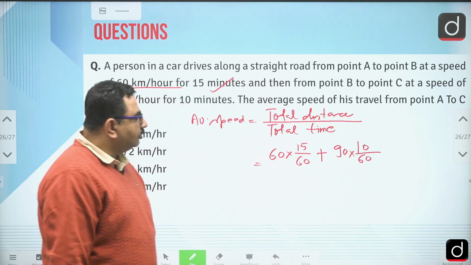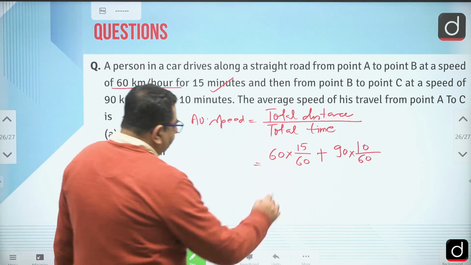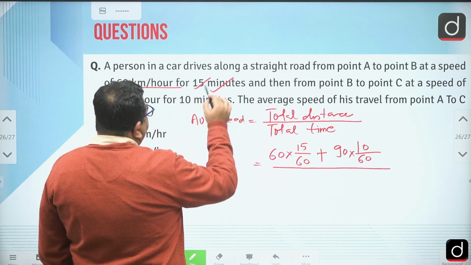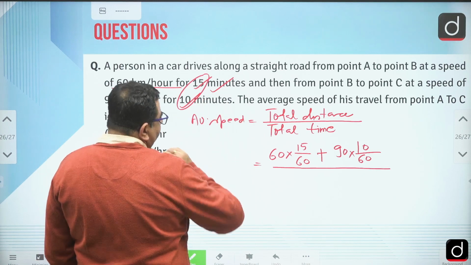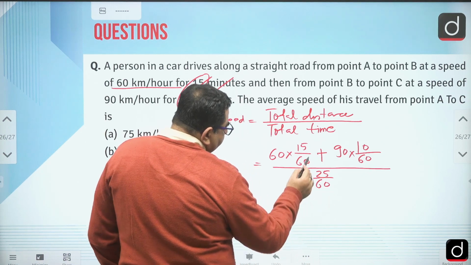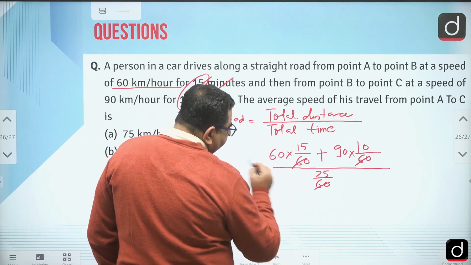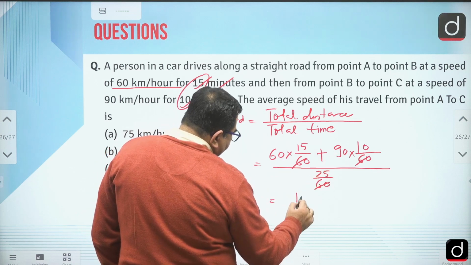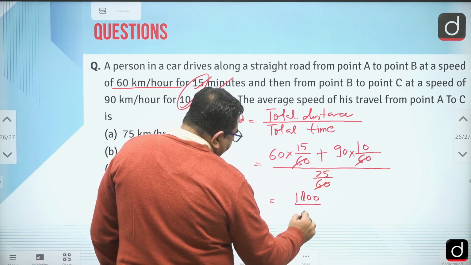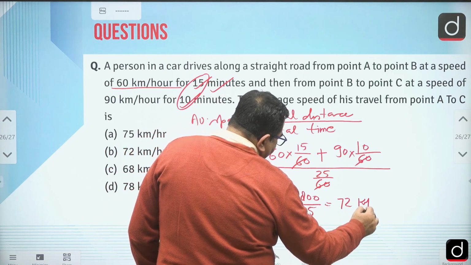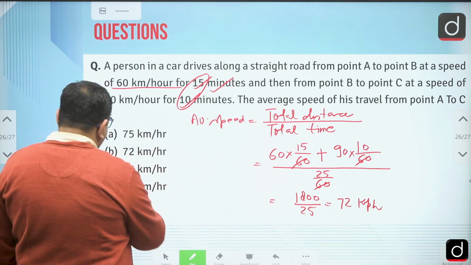This is the total distance. Now what is the total time? Total time is 15 plus 10, total 25 minutes. Then you can check, 60 and 60 we can cancel. This is 900 and 900, so that is 1800 by 25. So that is 72 kilometers per hour.